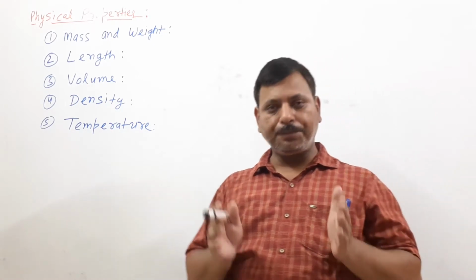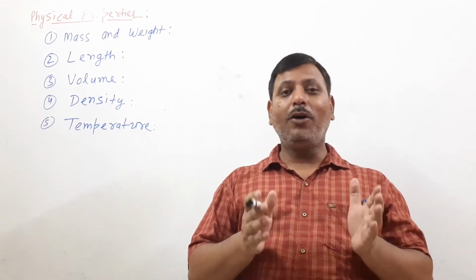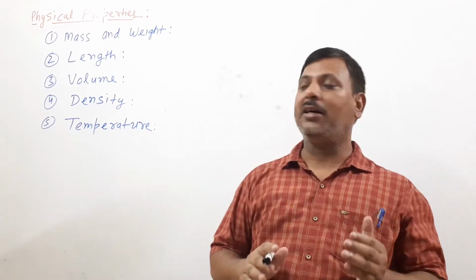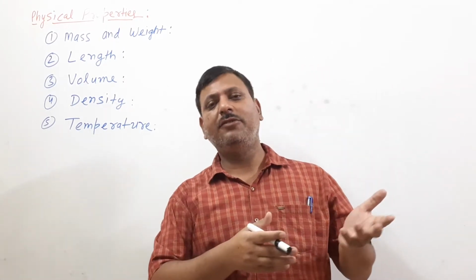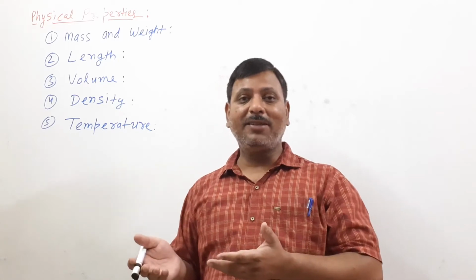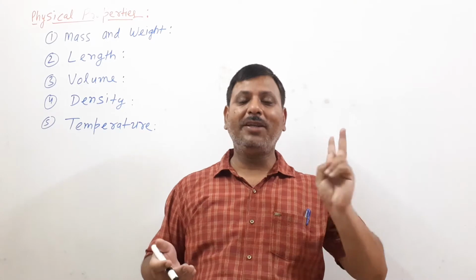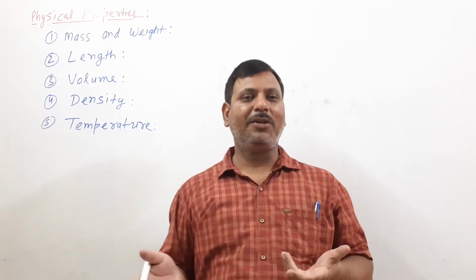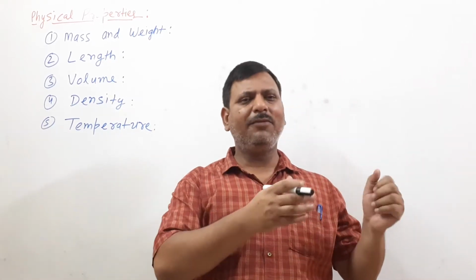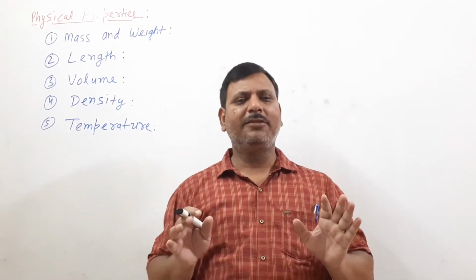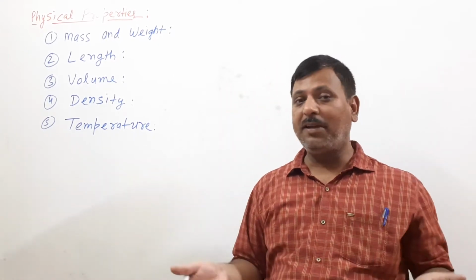Initially, I have told you what is matter. Matter is that which occupies space and has mass. So mass is an inherent property of matter. Actually, in physics, you have studied inertial mass and gravitational mass. Due to mass, any object has two properties: one is inertia, another is gravitation. So mass is an inherent property. If a matter is there, a property will exist with the matter. That is mass. Mass is an inherent property of matter, which doesn't change from place to place.